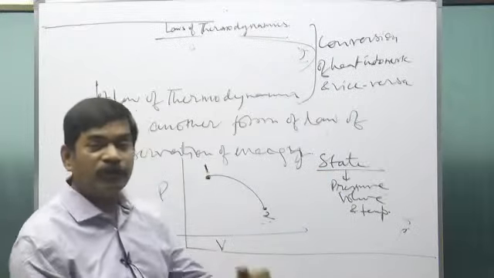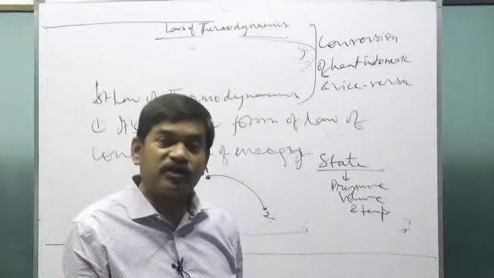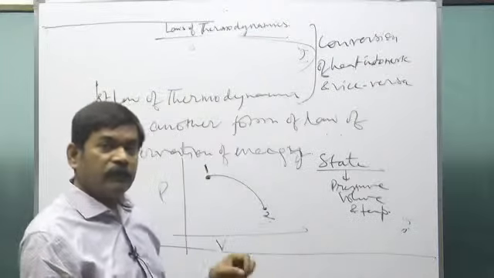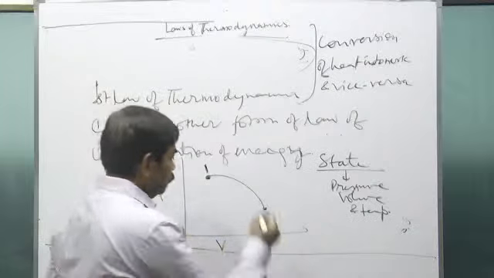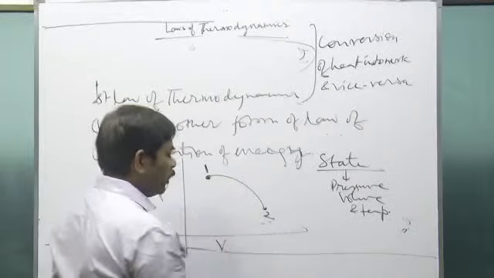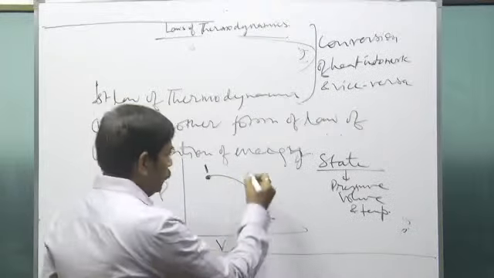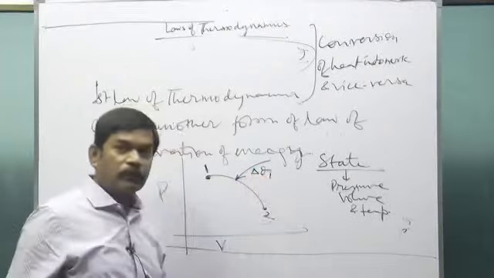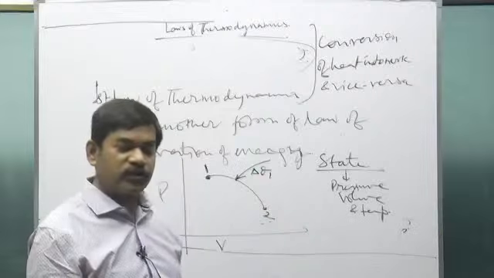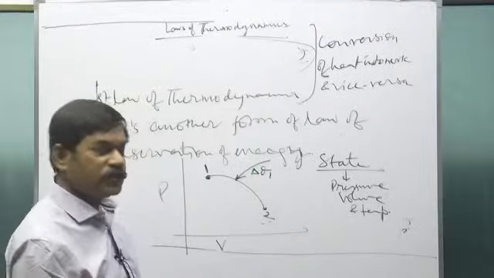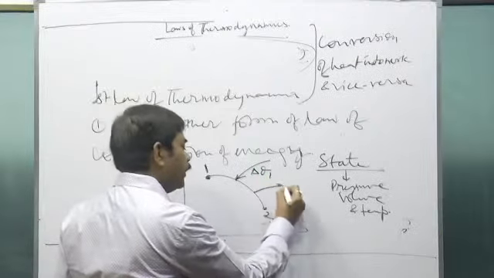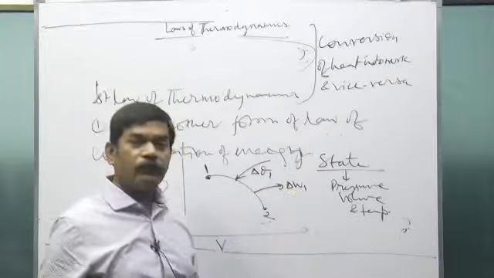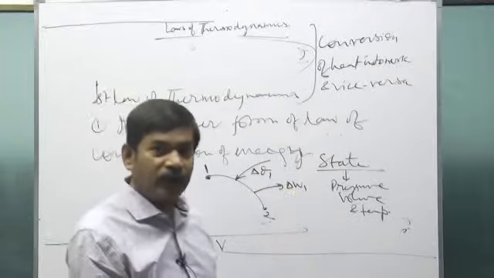And how can the change of state be brought about in a thermodynamic system? We supply some heat delta Q1 to the system, and in the process the system does delta W1 work.